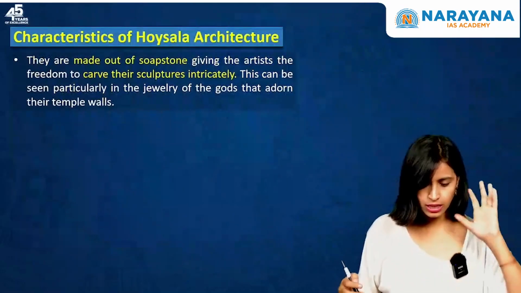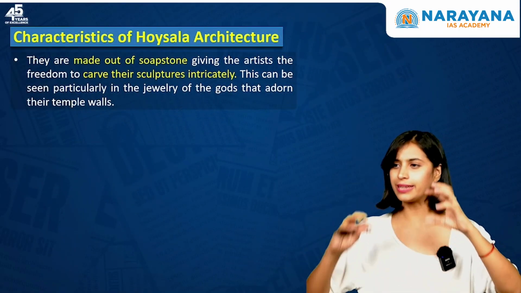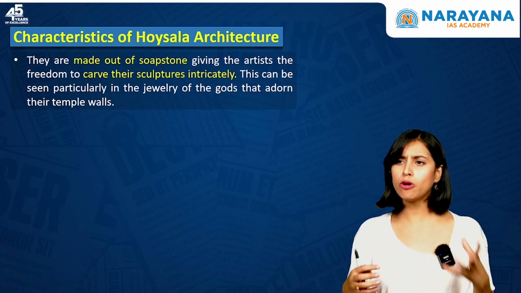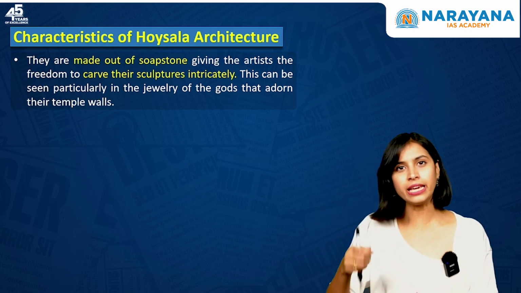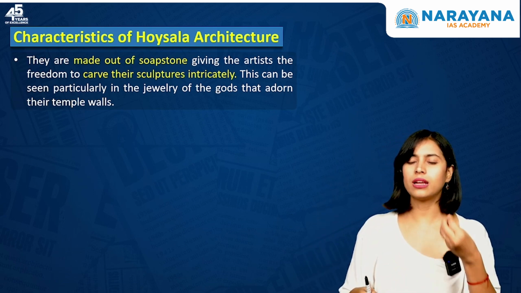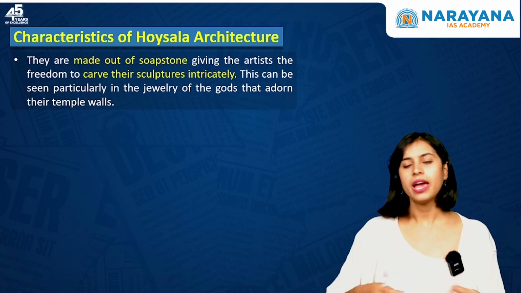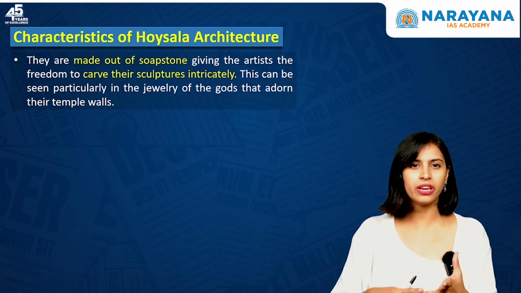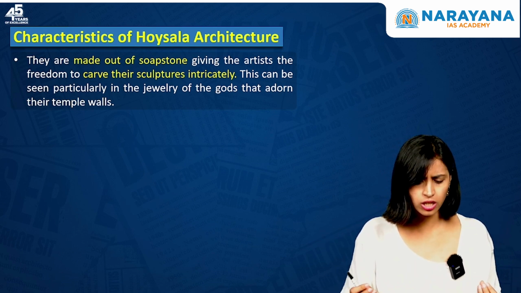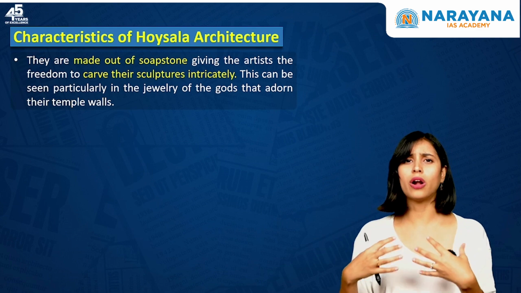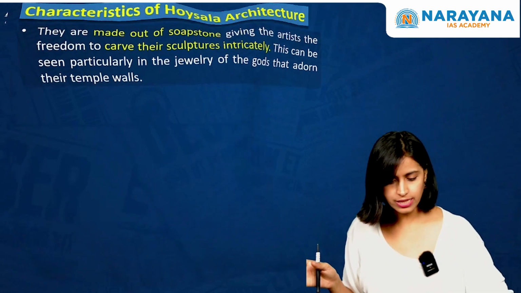Now moving on to the second striking feature. I said there are two striking features. The second striking feature is that the temple is generally made up of soapstone. Now soapstone is known for its softness. That means you can easily carve anything on it. As a result of this, Hoysala temples are very intricately carved. You will see multiple images on them: human beings, figurines, plants, animals, gods. Everything you will find in Hoysala architecture. Even the jewelry of the gods is very beautifully ornamented. So that's a specific feature of the Hoysala architecture.